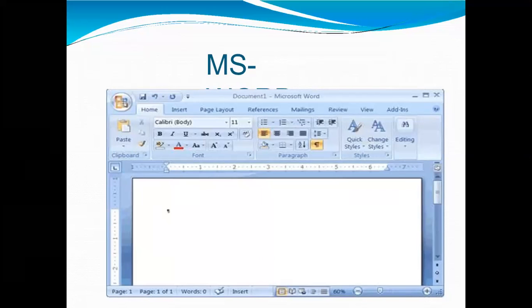What are the uses of MS Word? MS Word enables users to do write-ups and create documents, resumes, contracts, etc. This is one of the most commonly used programs in the Office suite.